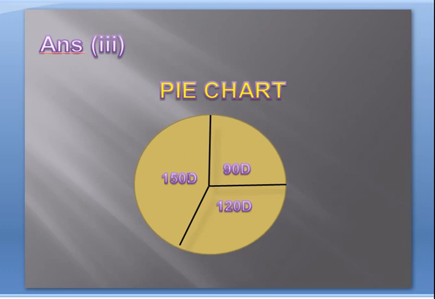Why? Because the measure of the total complete angle is 360 degrees. So this is how we can draw the pie chart. This is the solution of the third part of the same question. In this way we can solve question number 2 of exercise 5.2.